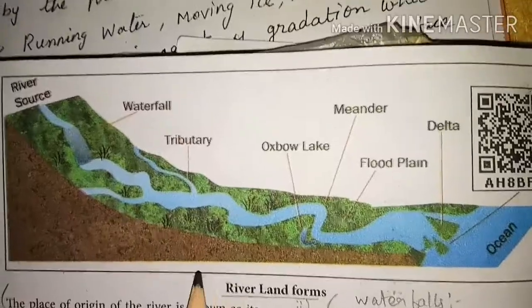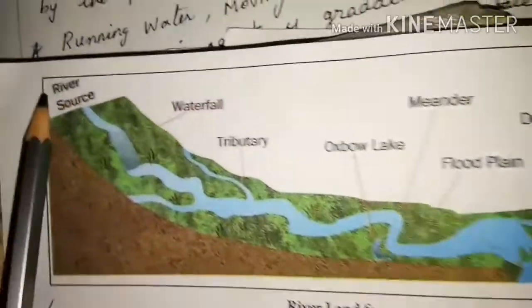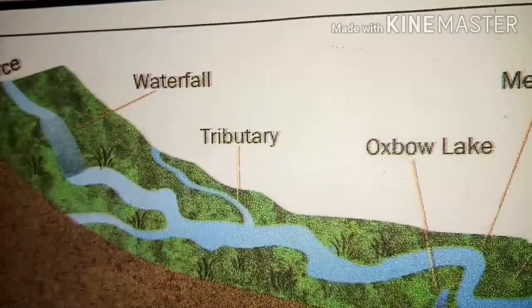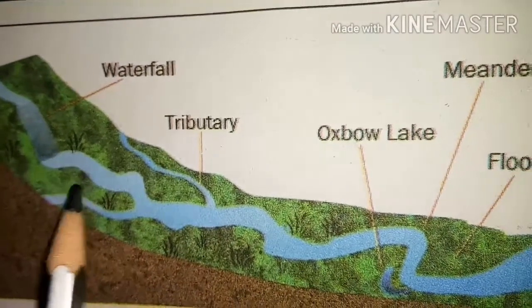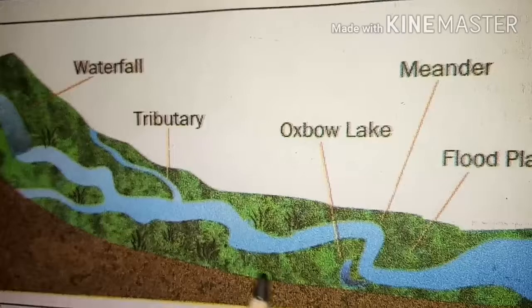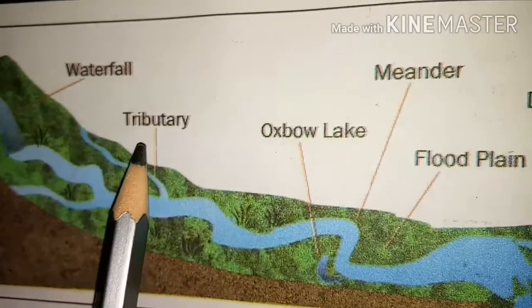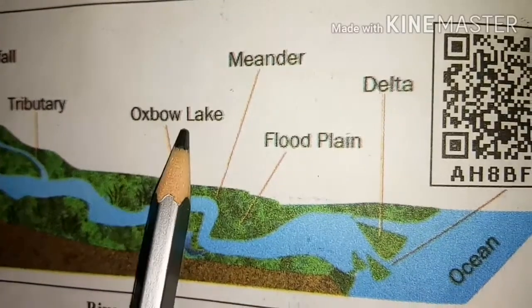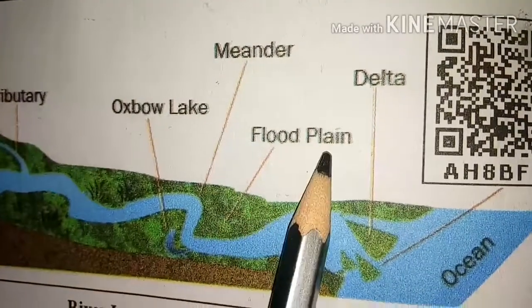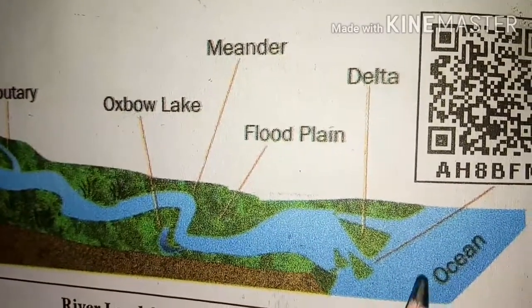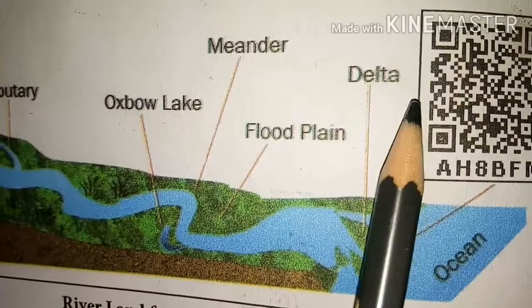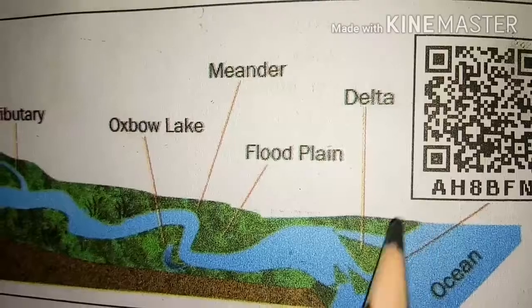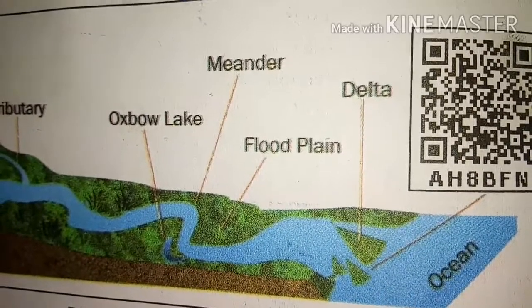Look at the courses of a river. Where the river originates is the river source, and here the course of a river is divided into three courses: upper course, with waterfalls and tributary; middle course, with oxbow lake, meander, and floodplain; and lower course, with delta, estuary, and the mouth of the river. These are the landforms created by running water.